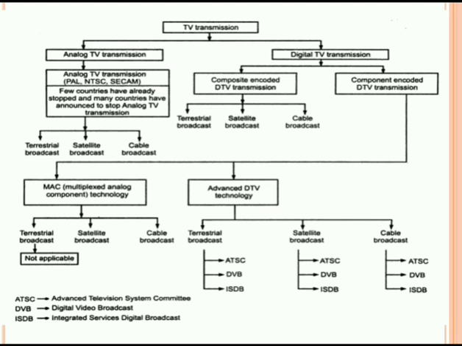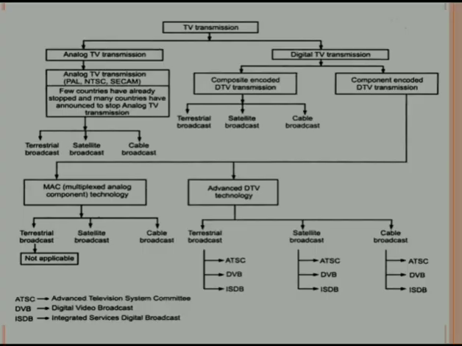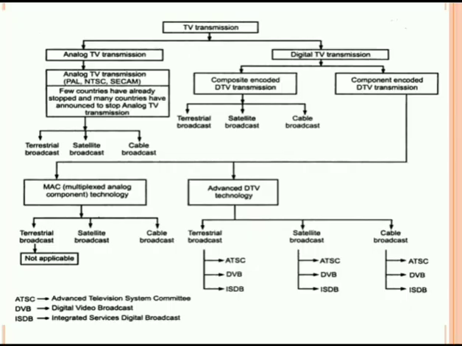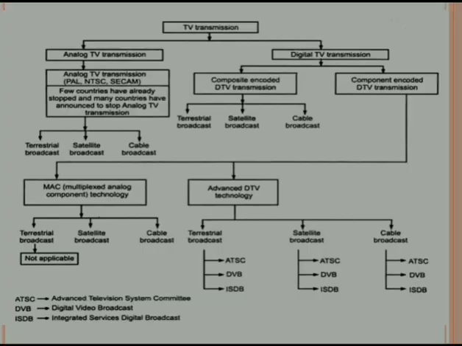In case of component encoded digital TV signal transmission, we have two types: MAC encoded DTV transmission and advanced DTV transmission. The full form of MAC is multiplexed analog component DTV transmission. In that, the Y, U and V signals are time compressed but analog in nature.